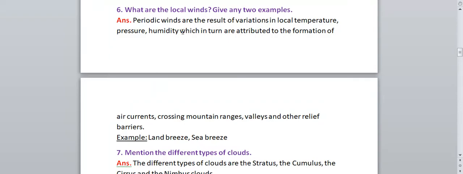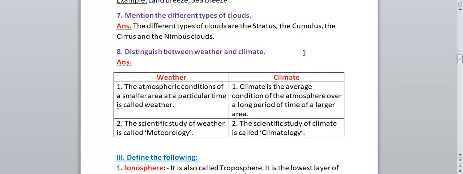And what are the two examples of local winds? Land breeze and sea breeze. See, in both the terms we have written breeze. Only you have to remember land breeze and sea breeze. So this is the answer for the sixth question.